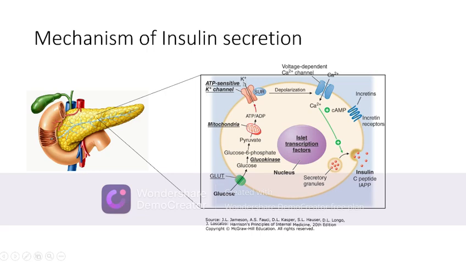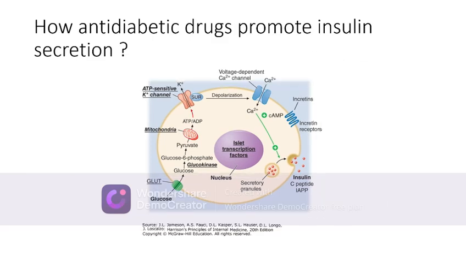This blocks the outward efflux of potassium, and there is intracellular accumulation of potassium which results in depolarization. This opens the voltage gated calcium channels located on the beta cells of the pancreas, which causes an influx of calcium, and this stimulates the release of insulin that is produced and stored within the beta cells of the pancreas. It causes the secretion of the stored insulin, and along with insulin, C-peptide and islet amyloid polypeptide are also secreted out into the blood.